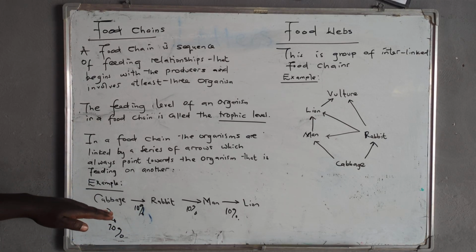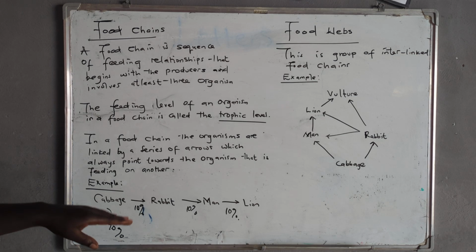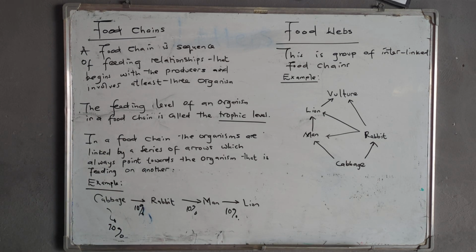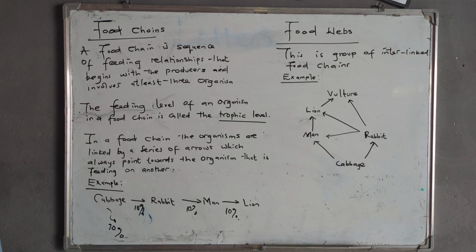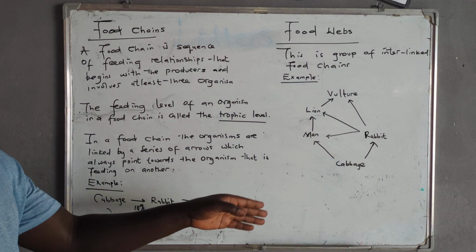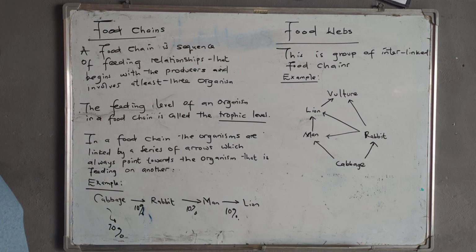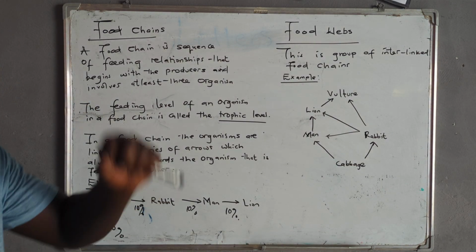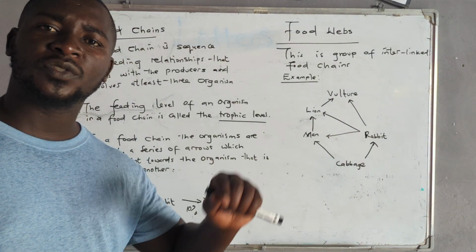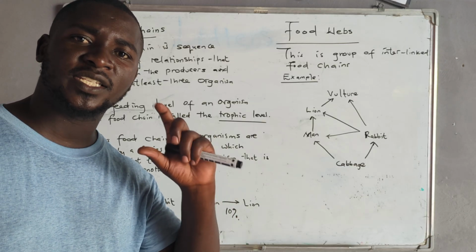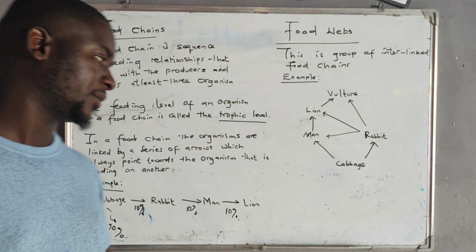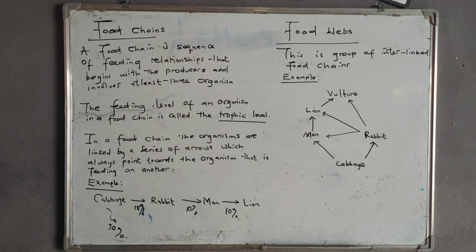So the energy that is available at the cabbage level for a rabbit to be able to use is just 10%. For this reason, it's hard to find a food chain which is above the tertiary level, in the sense that by the time you reach the tertiary level, there is little energy to be used by the next trophic level. And that's why we only reach up to the tertiary level. Hope that's clear.